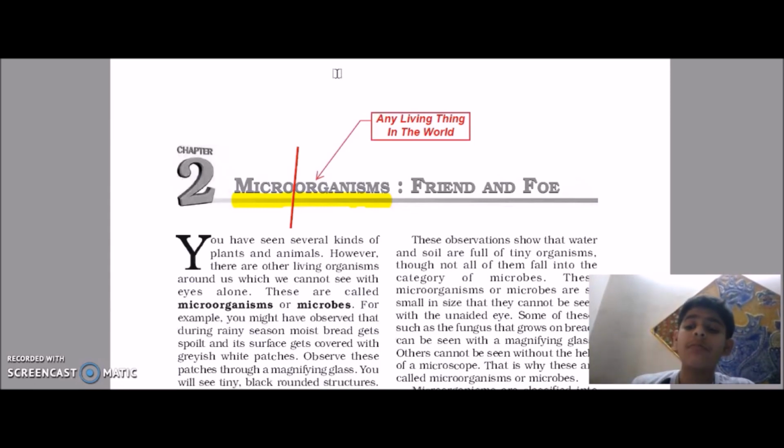These things are extremely small. If you see a microphone, it's this much. A microchip, it's this much. Anything which is small in comparison to the original version is called micro.